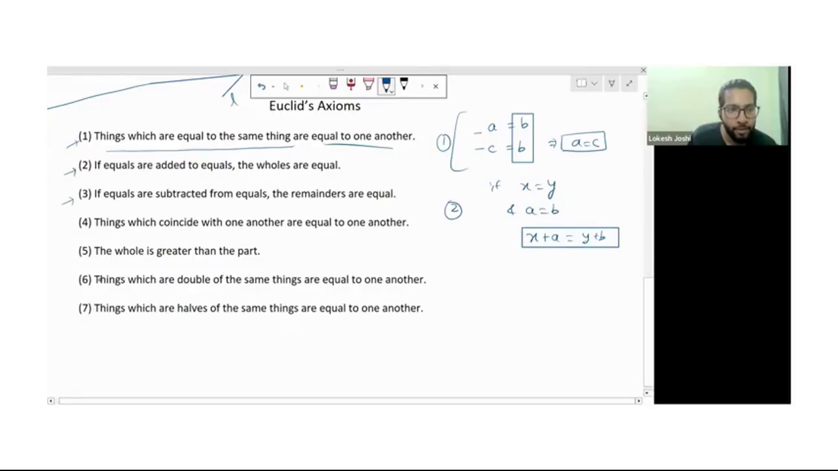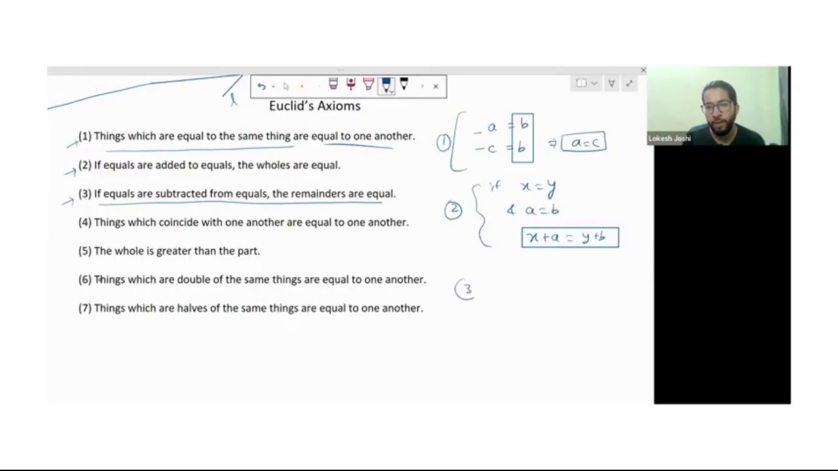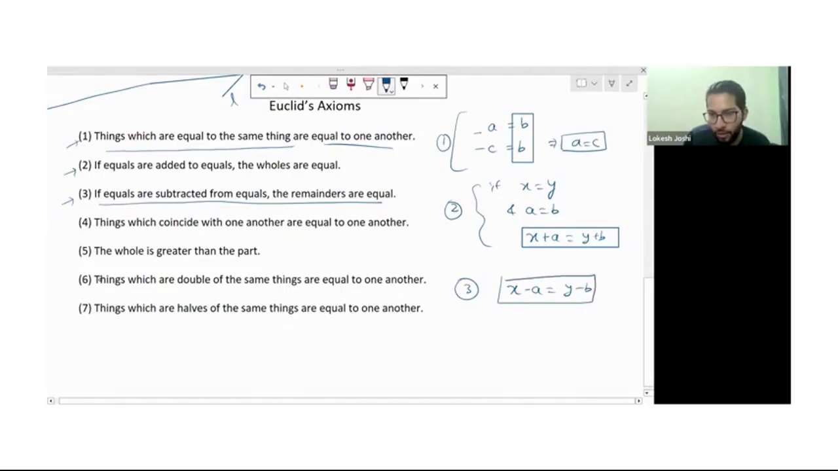Now the third one: if equals are subtracted from equals, the remainders are also equals. It's also the same. Actually, this is the very easiest chapter of our class 9 syllabus. I am using the same information, so we can write X minus A is equal to Y minus B. There is one more thing. It's also obvious. We can also do X minus A is equal to Y minus A if X is equal to Y. So that's for the third one.